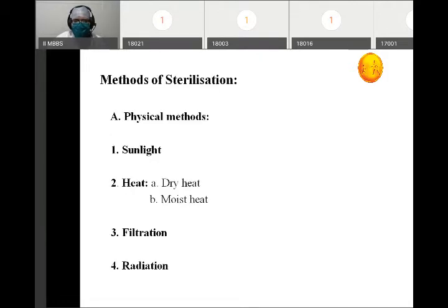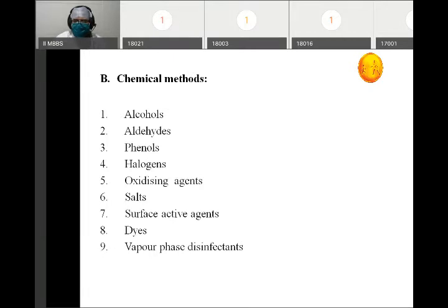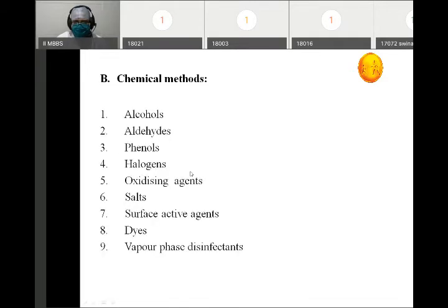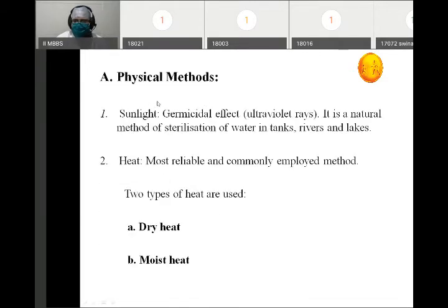Why are we not taking the chemical methods? Basically, with chemical methods, whether it is alcohol, aldehydes, phenols, or halogens, most of them are disinfectants. They are not sterilizing agents. Most of these will be able to kill only the pathogens. They will not be able to kill the spores. So in the sterilization chapter, we are going to take just the physical methods. Now in the physical methods, the first is sunlight.